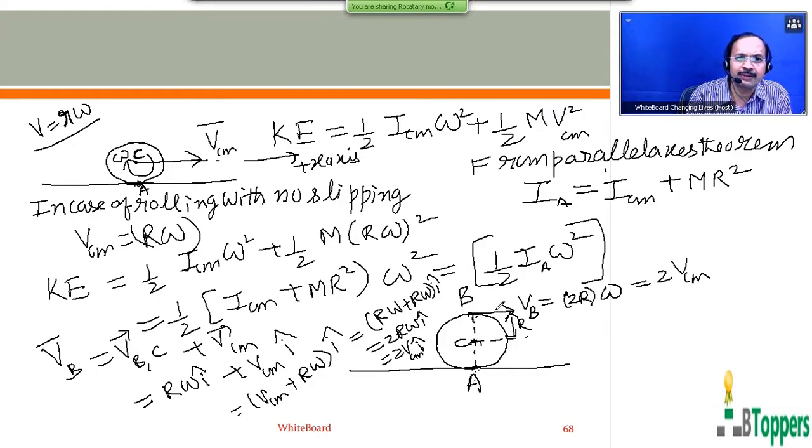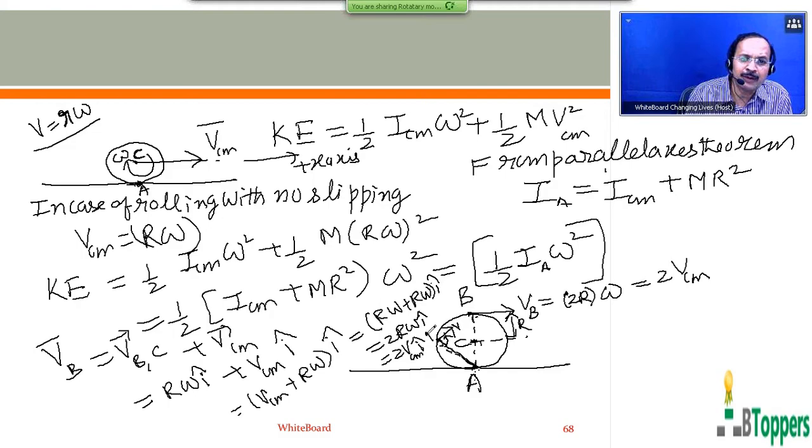In a similar way, by using same principle, you can find the velocity of any other point. So every particle of the rolling body can be assumed to move in a circular path about the instantaneous axis passing through the points of contact.